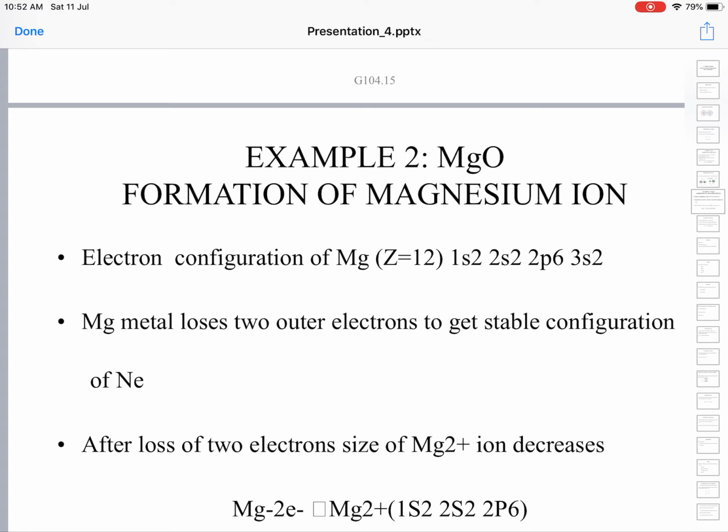Earlier in the magnesium atom, 12 protons were attracting 12 electrons, but in the magnesium ion 12 protons are attracting only 10 electrons. So, the effective nuclear charge felt by the outer electrons is far more. They will be pulled more towards the central nucleus. Because of this, the ionic radius shrinks, or you can say the size decreases in turning from Mg to Mg2 plus.